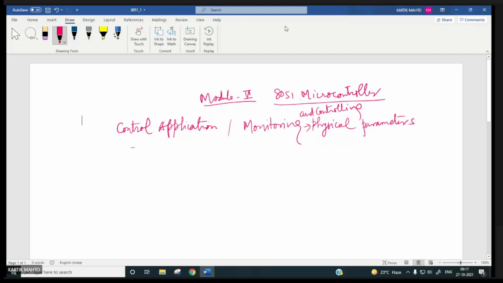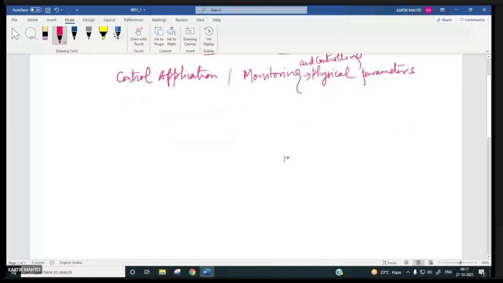Right, so what is monitoring of a physical parameter and its control part? Let us take an example of, say, temperature. Suppose in this chamber we have to monitor temperature. How much is the temperature inside this?